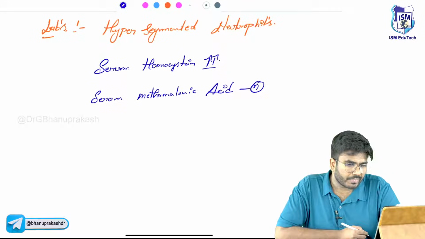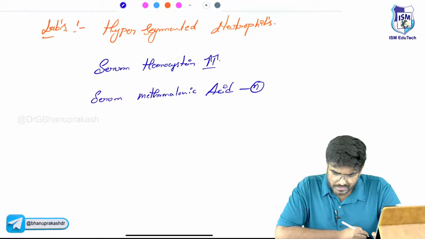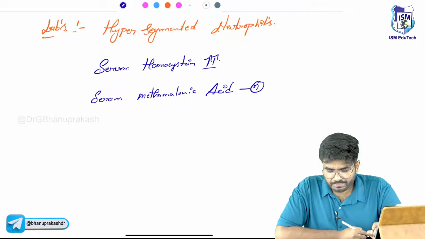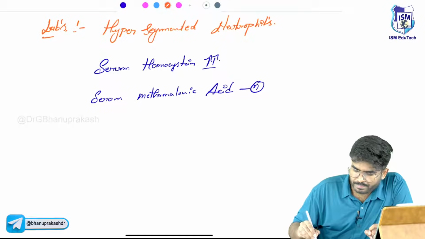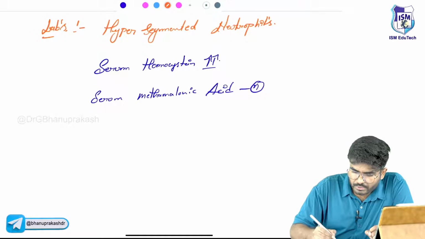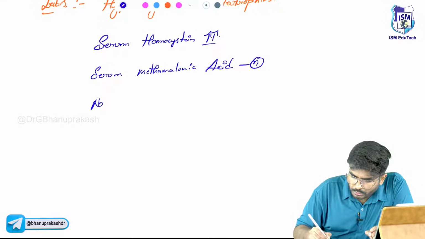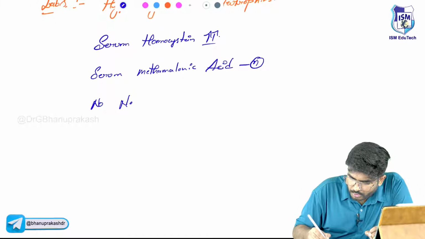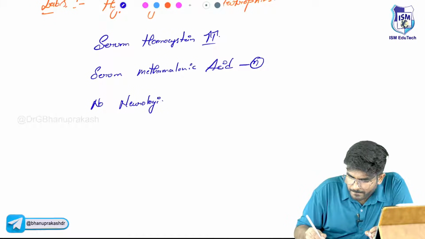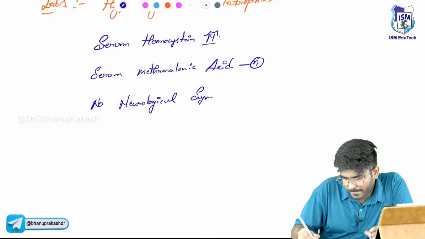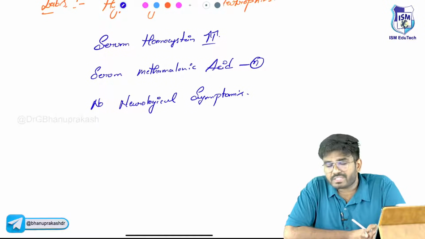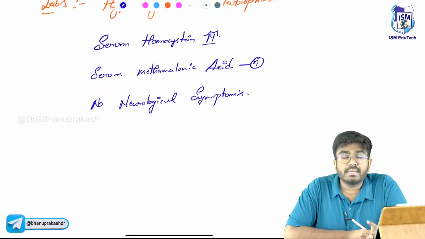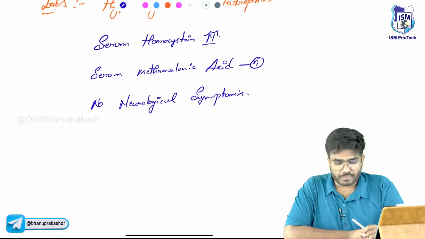So what I want you to know is hypersegmented neutrophils are seen on the peripheral smear. In the blood, serum homocysteine levels are elevated. Serum methylmalonic acid levels are normal. And in these patients, no neurological symptoms are seen. Why am I telling you this? Because in vitamin B12 deficiency anemia, neurological symptoms are seen.